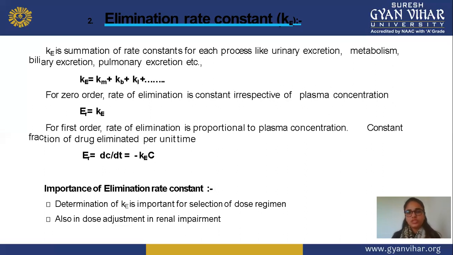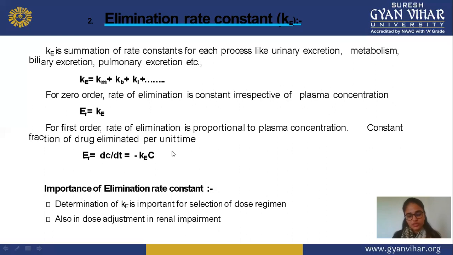Means this elimination constant may be zero order, or first order, or both. If it is zero order, then the reaction rate is minus KE, this equation. And if it is first order, then the rate is this: ER equals dC by dt, or minus KE times C.